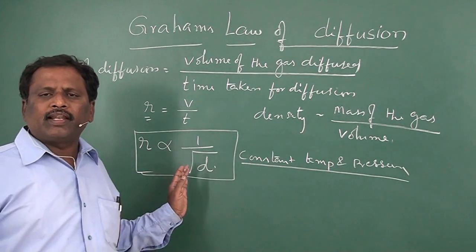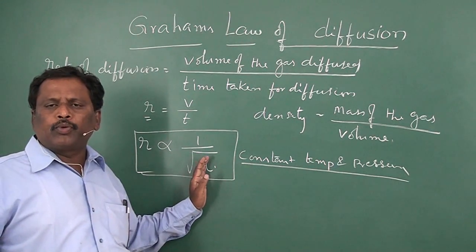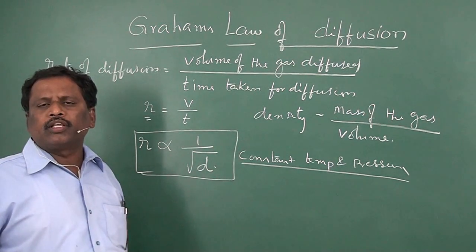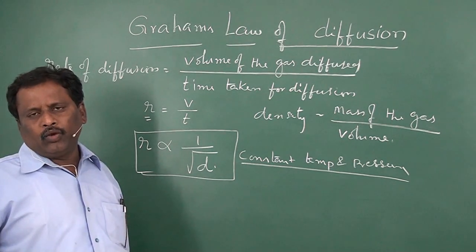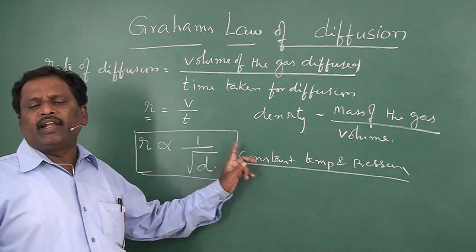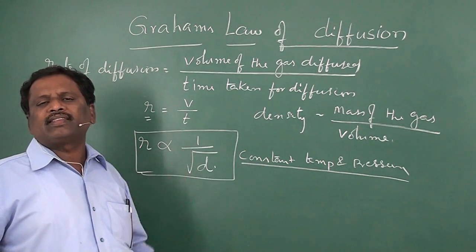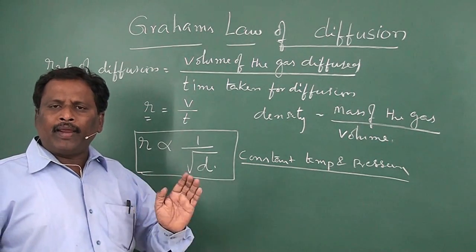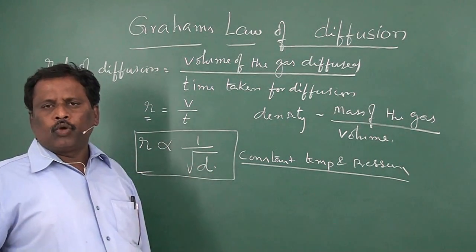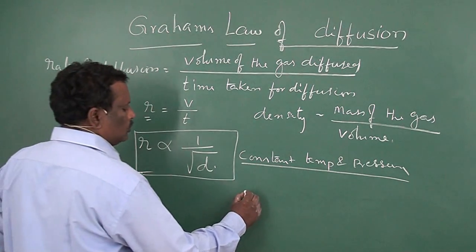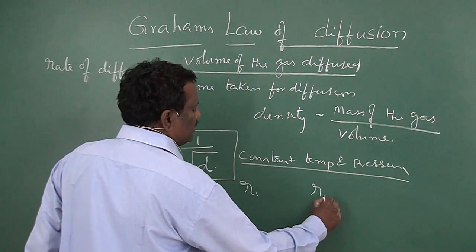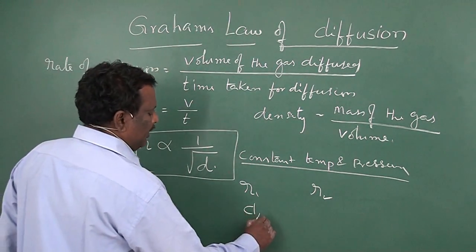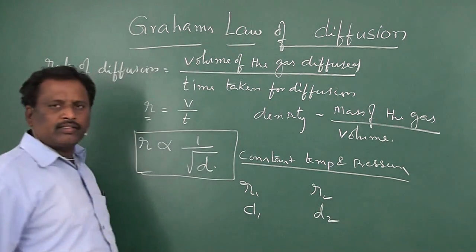Mathematically, we can express it like this: R is directly proportional to 1 by root d, where R is the rate of diffusion and d is the density of the gas. Now, let us compare two different gases, where R1 and R2 are the rates of diffusion, and d1 and d2 are their densities.